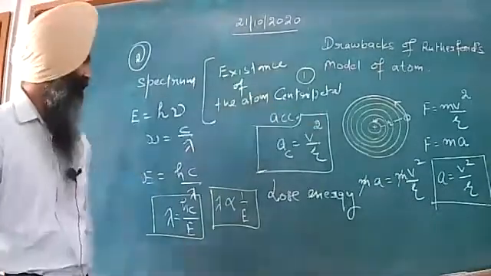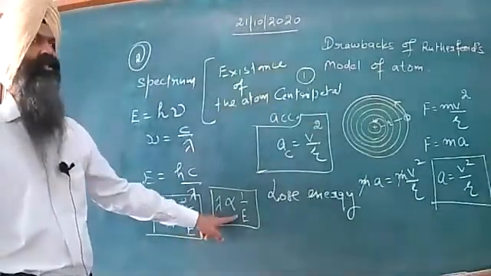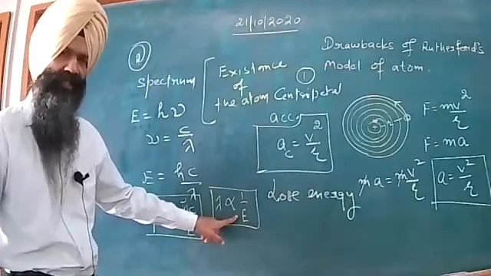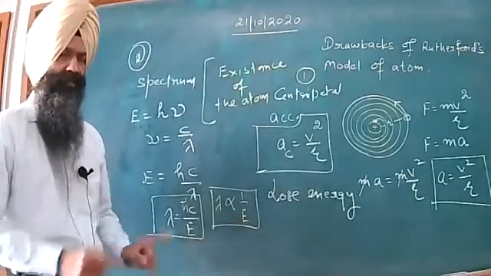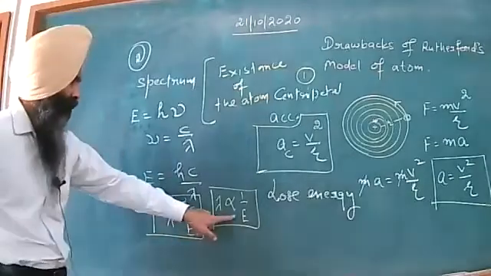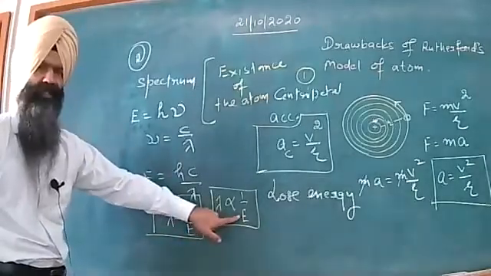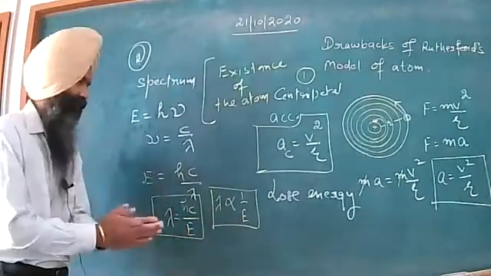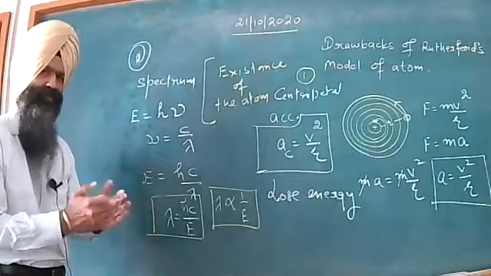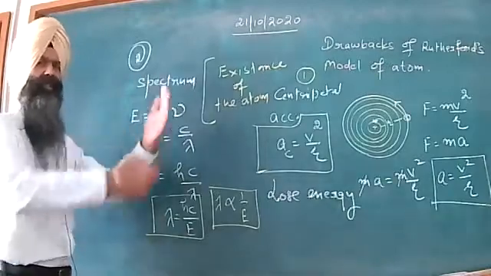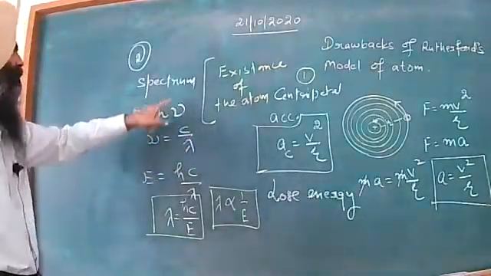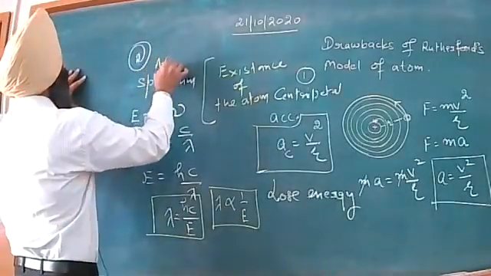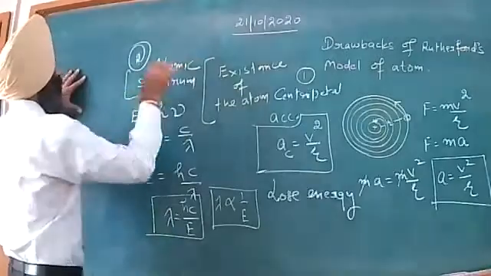Previously, we said that there is continuous loss of energy on the basis of classical electrodynamics. Listen very carefully. When the energy decreases continuously, then possibly all the wavelengths ranging from some lower value to a higher value are expected to be present in the atomic spectrum.